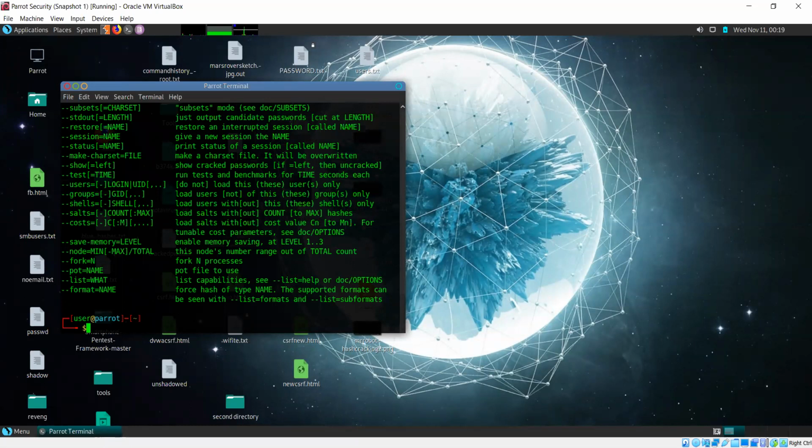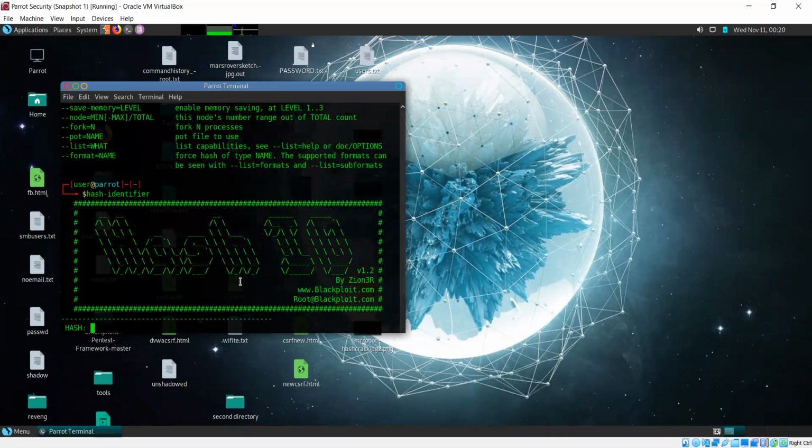You need to figure out the password, but you are not sure which hashing algorithm has been used, whether it's MD5, SHA-1 or SHA-256. So there is a tool known as hash identifier. If you provide it any hash value as an input, it's going to return the type. It's going to tell you what kind of hash it is.